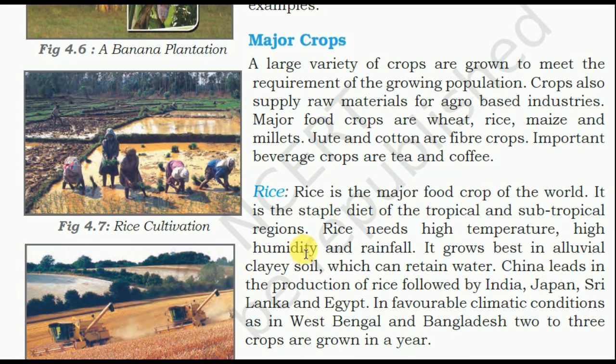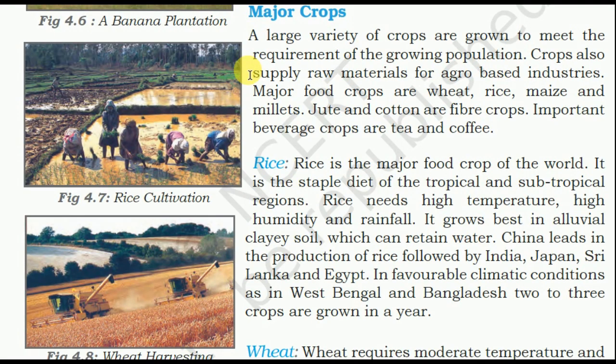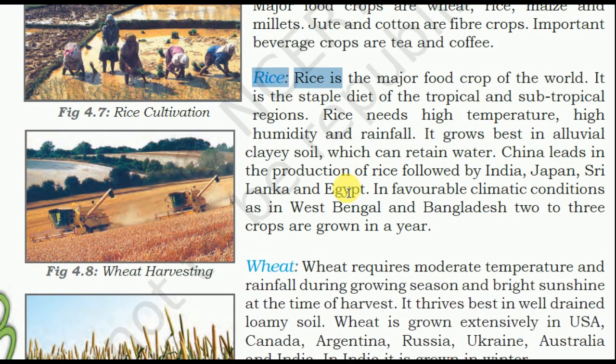Major crops. So what are the major crops? A large variety of crops are grown to meet the requirements of a growing population. Crops supply raw material for agro-based industries. Major food crops are wheat, rice, maize and millets. Jute and cotton are the fiber crops. Important beverage crops are tea and coffee. So we will first talk about rice.